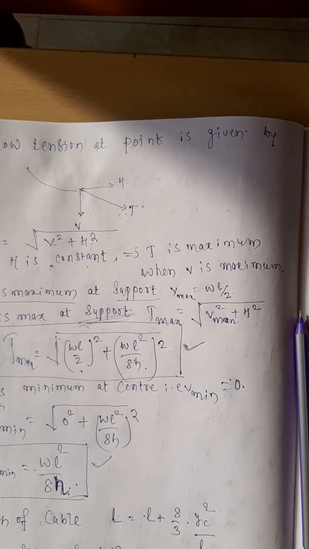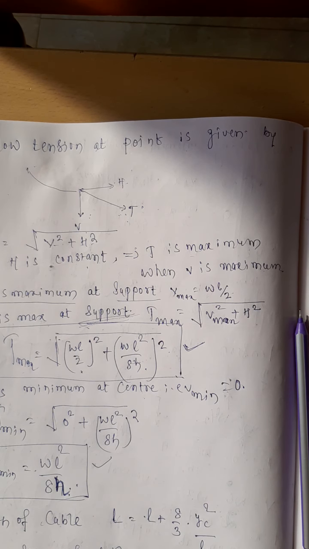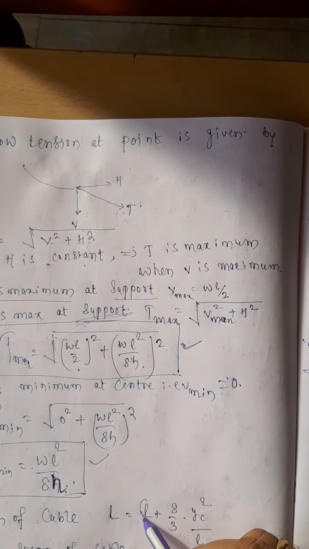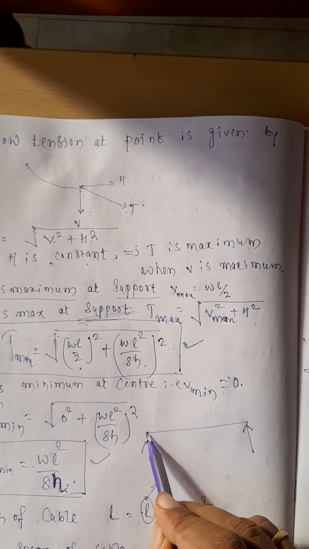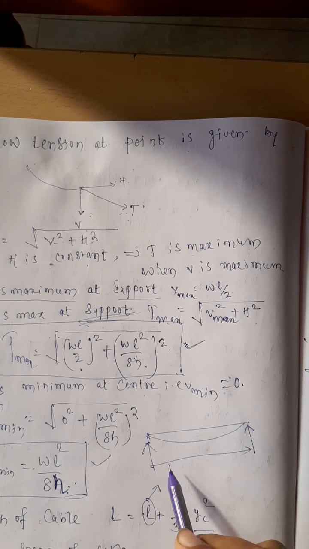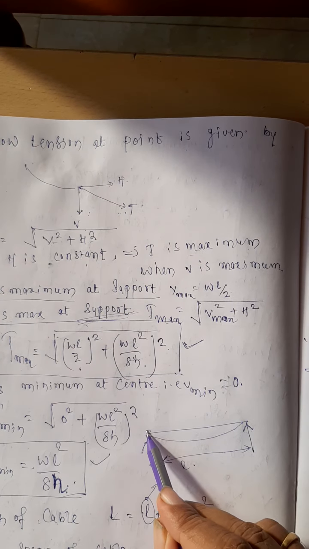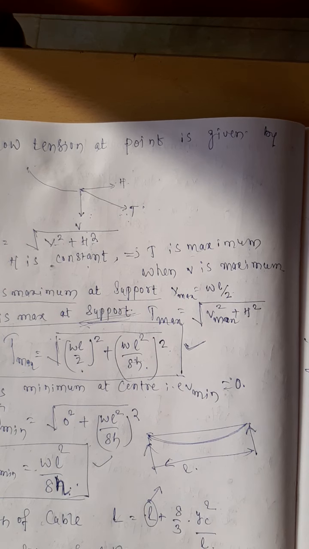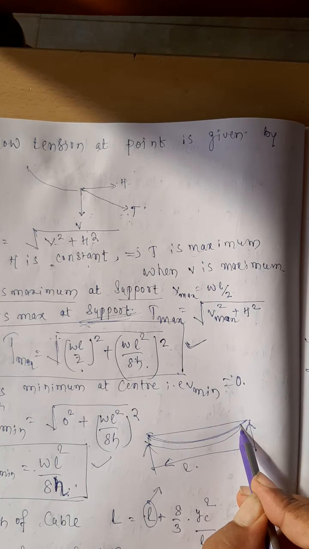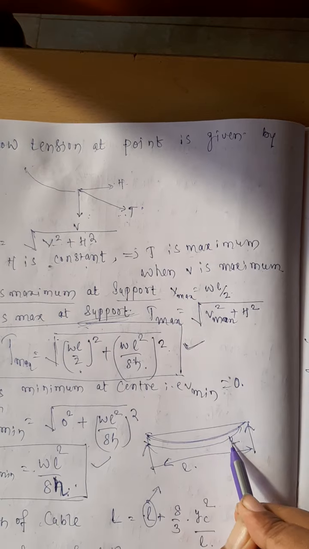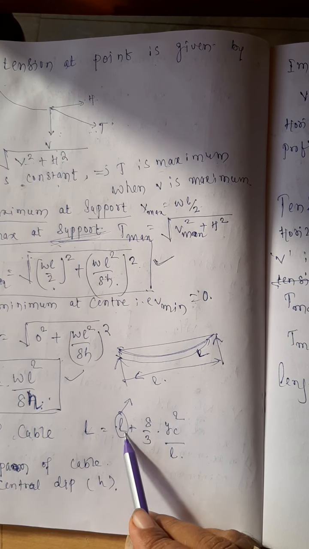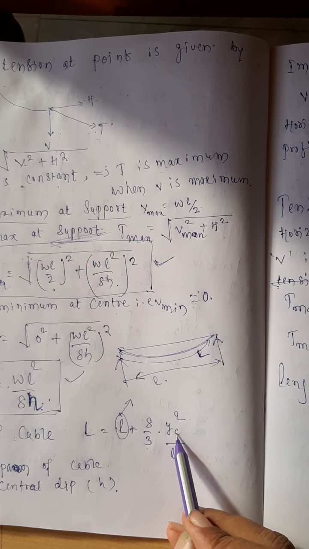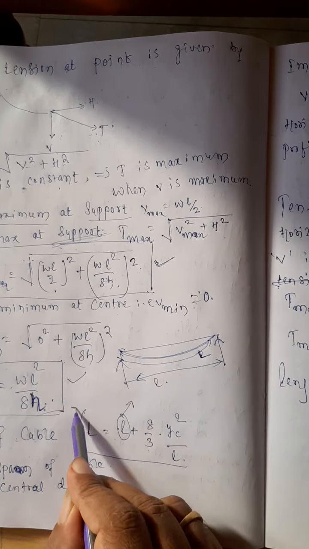And one more formula that you need to remember, the length of the cable. When you are applying the load on the cable, the horizontal length of the cable is equal to L, that we are calling the span. If this happens to be the cable, this length we are calling L. The actual length of the cable is something different. This length of the cable, capital L, is given by capital L equal to L plus 8 by 3 y square by L. You remember this formula, mug it.